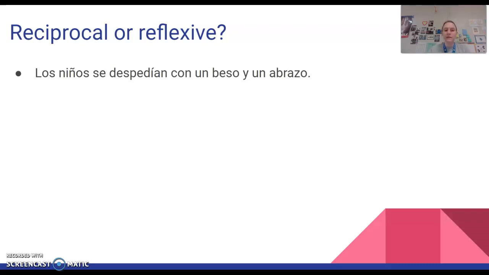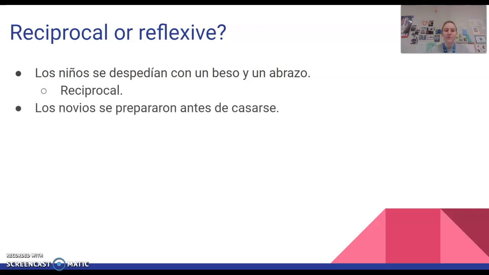Los niños se despedían con un beso y un abrazo. So the children said goodbye with a hug and a kiss, or with a kiss and a hug. So are they saying goodbye to themselves or saying goodbye to each other? Saying goodbye to each other, so that makes it reciprocal.